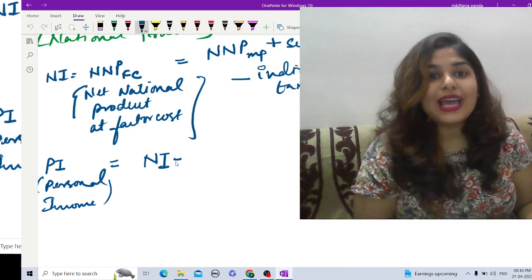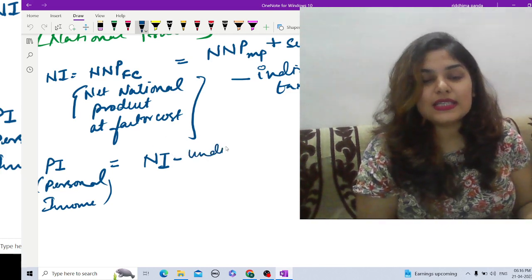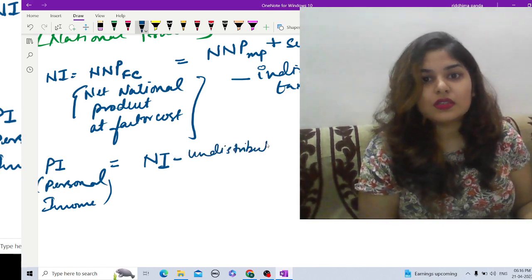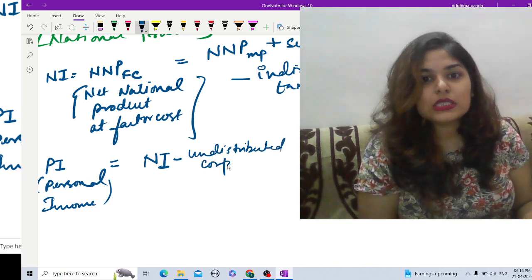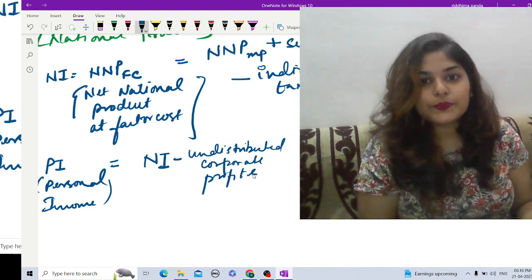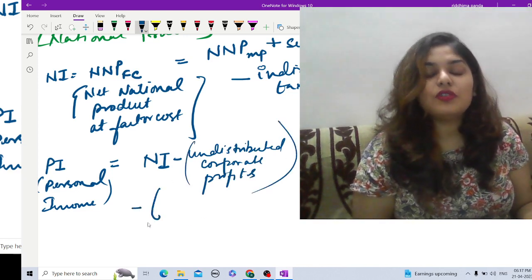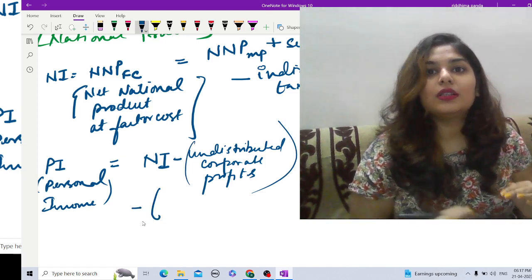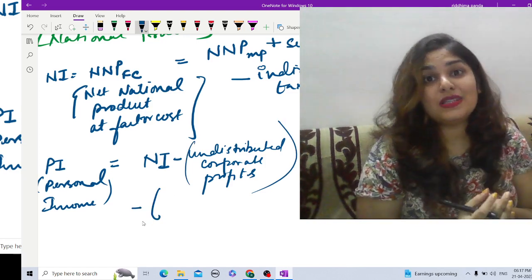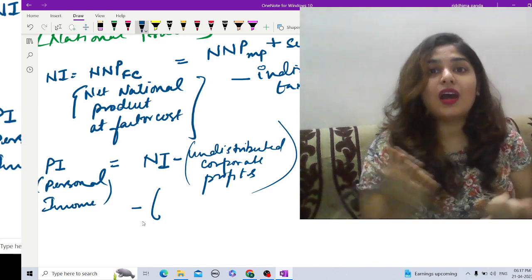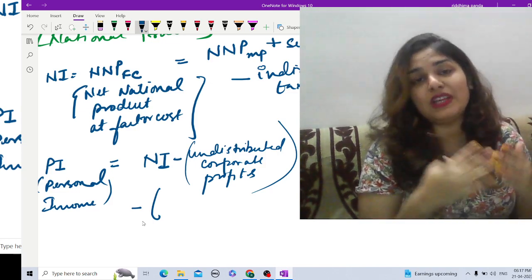That's why. So national income minus undistributed corporate profits. Okay, this is one. Minus, again I'm going to subtract all the interest payments. For example, you have a home loan, car loan, or whatever different types of loans that you have to pay.